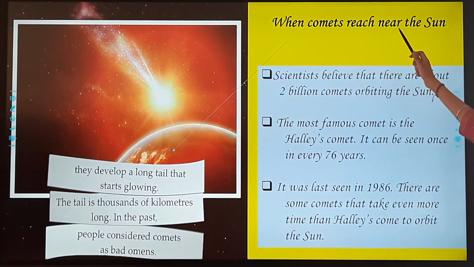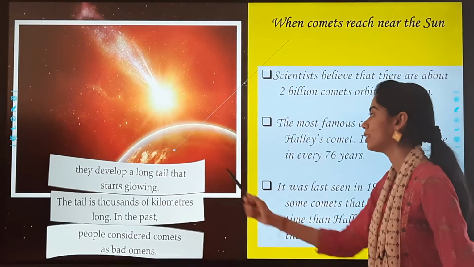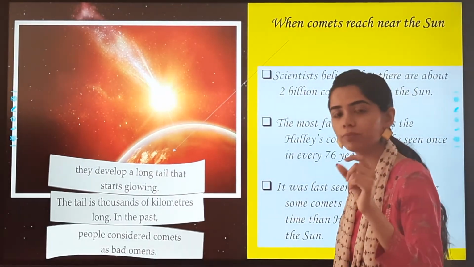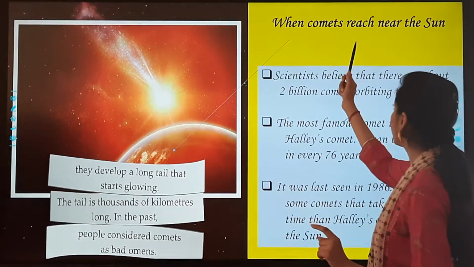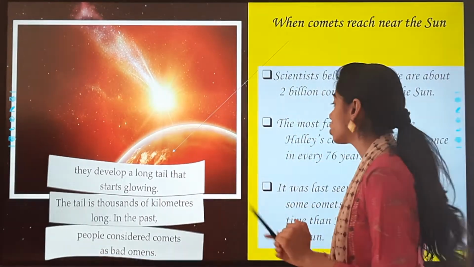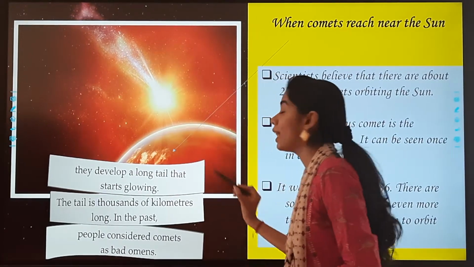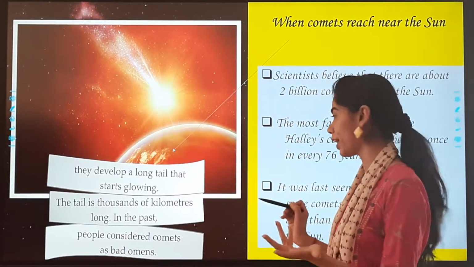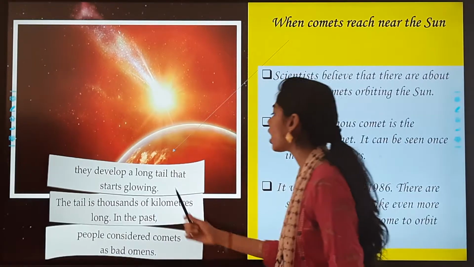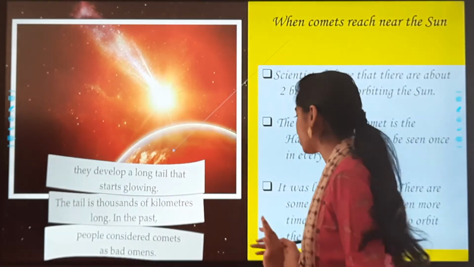Now, when comets reach near the sun, they develop a long tail that starts glowing. What happens when they reach near the sun? जब वो sun के पास में आते हैं, so what happens? They develop a long tail, okay, and that starts glowing and shining. The tail is thousands of kilometers long.